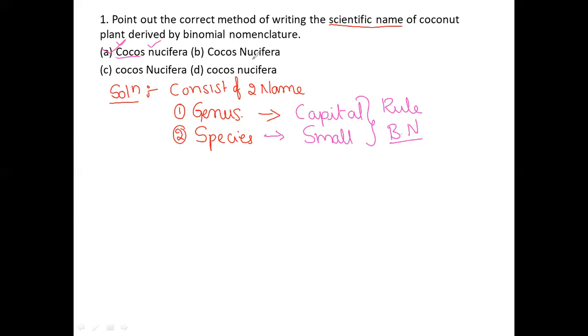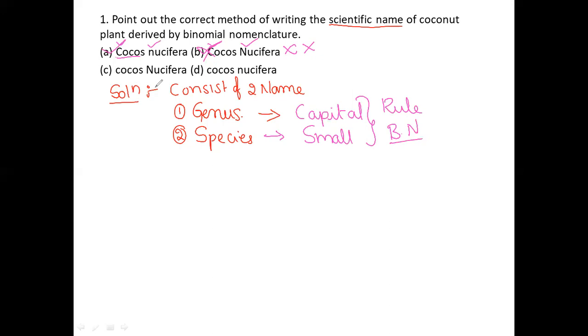Why is B wrong? Because the genus name is a capital letter, but the species name is also capital letter. So it is not obeying the binomial nomenclature rule. This is a wrong option.